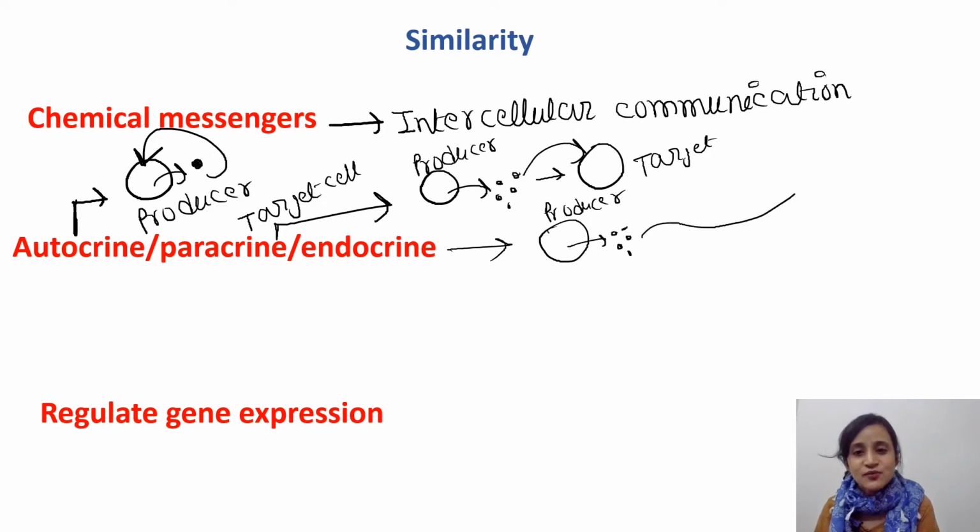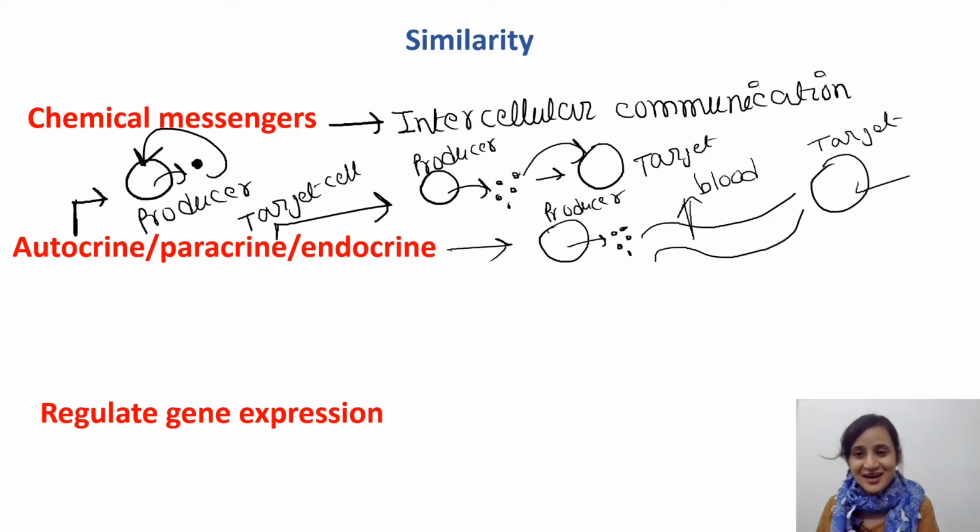These substances will move to another cell, the target cell, which is away from the producer cell. They move through the bloodstream, reach this target cell, and act on it. So this is the endocrine action. Cytokines, growth factors and hormones can all act in an autocrine, paracrine or endocrine manner.